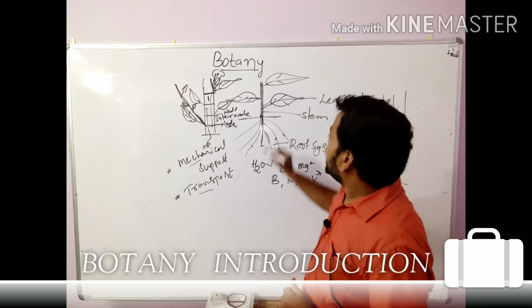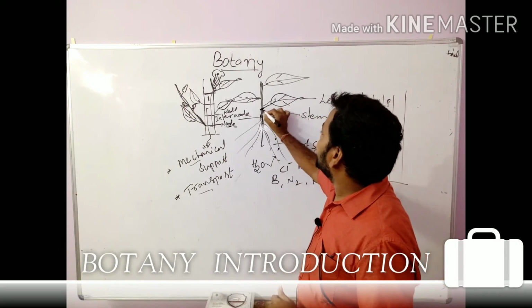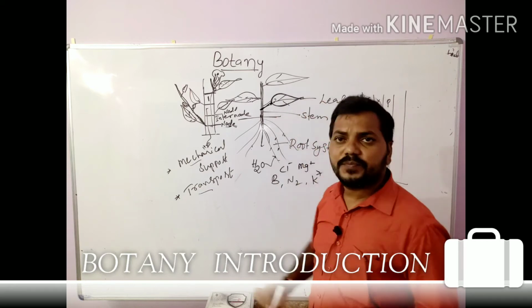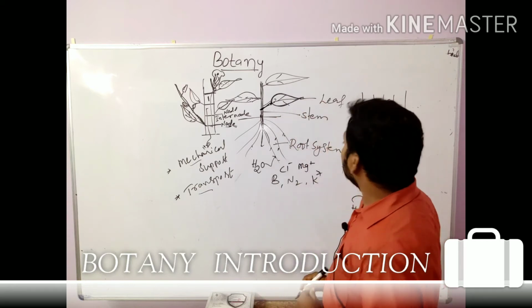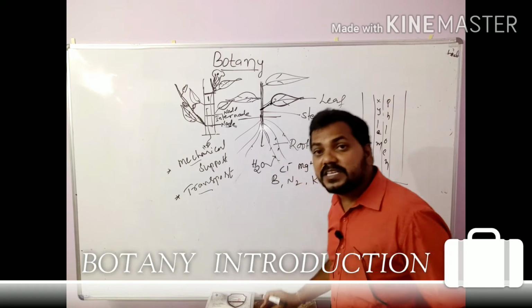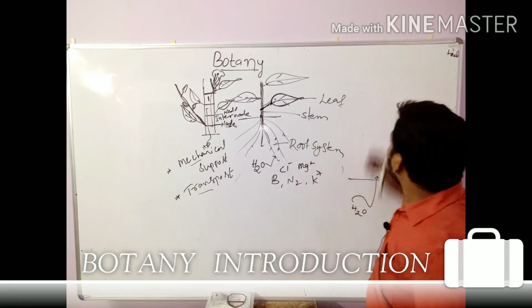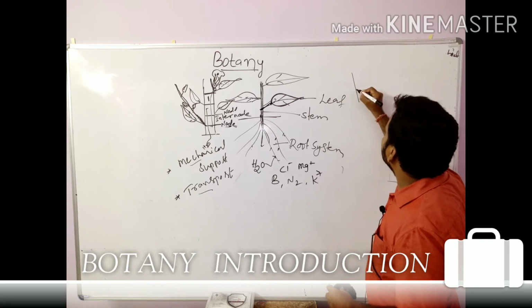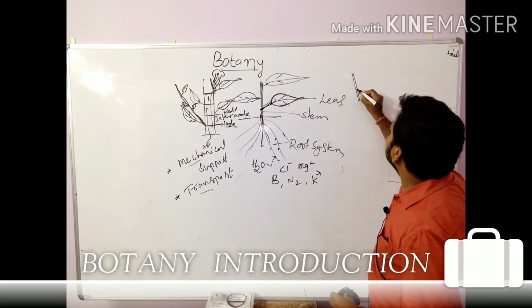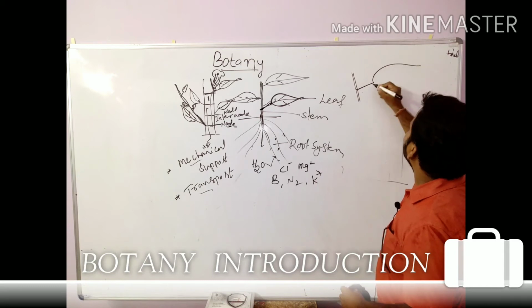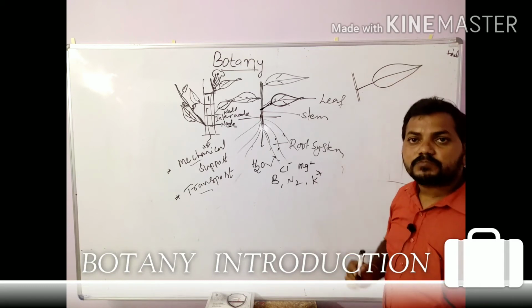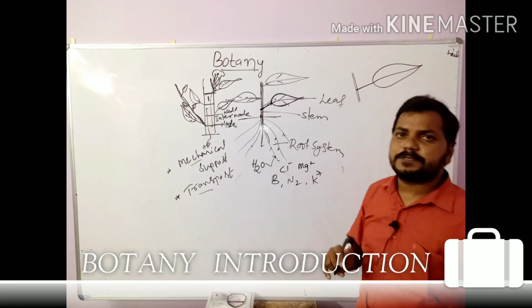After that, coming to the leaf, from every node one leaf will grow. This is a leaf. If you see the leaf structure, the leaf consists of generally three parts.